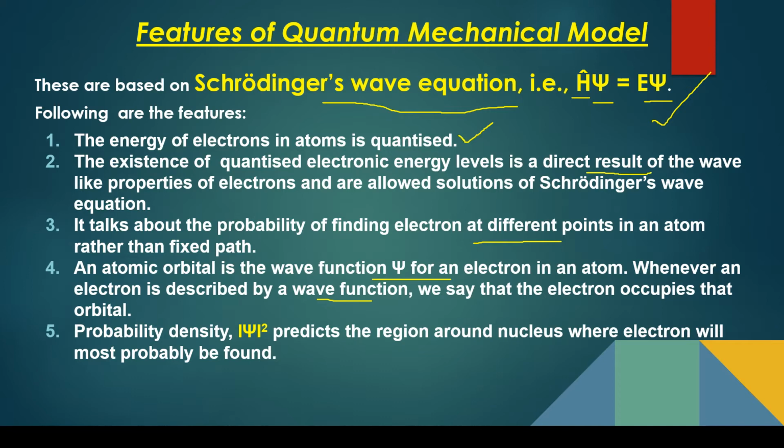If the electron can be described by using the wave function of that particular orbital, that means the electron is occupying that orbital. Probability density, which is psi square, is of great importance because it predicts the region around the nucleus where there is probability of finding an electron. So the psi square value is used to find out the probability of an electron.